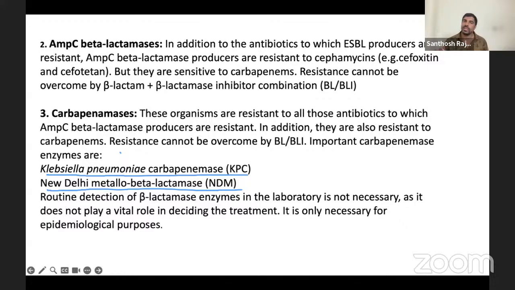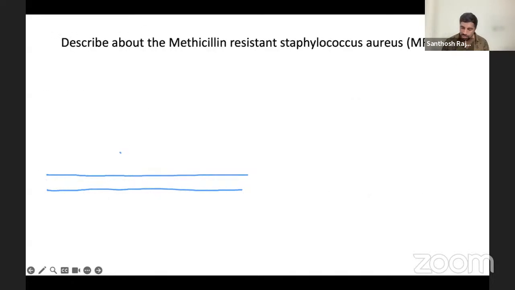Okay, these are the beta-lactamases. Very, very simple, maybe complicated. In pharma you must have studied it, but still, this question you can expect in short notes. Easily they can ask.